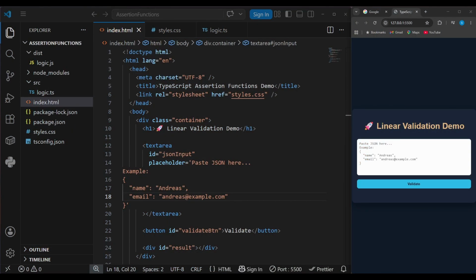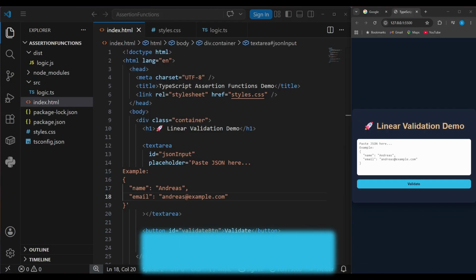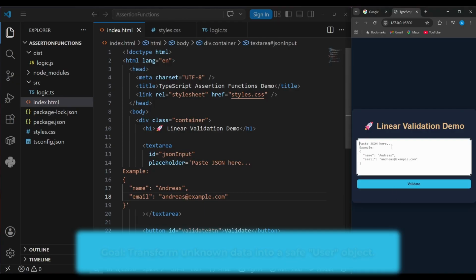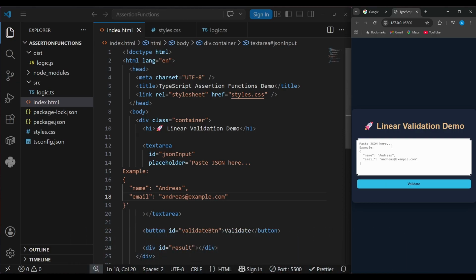Alright, so for this demo, we're going to build a tiny validation app using TypeScript assertion functions. The idea is simple. The user will paste some JSON into a text area here, we'll parse it, then validate it step by step using assertion functions, and if everything is valid, we'll display a success message with the user information, otherwise we'll throw a clear validation error.